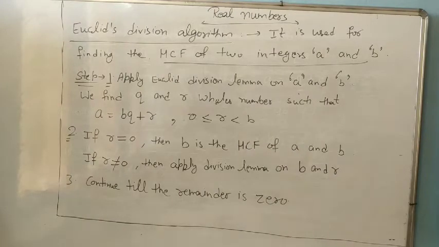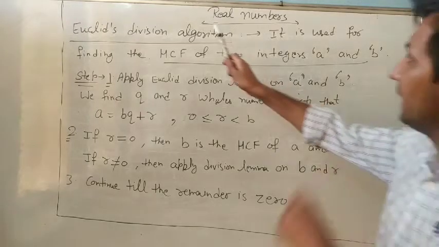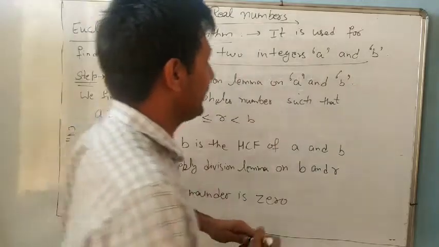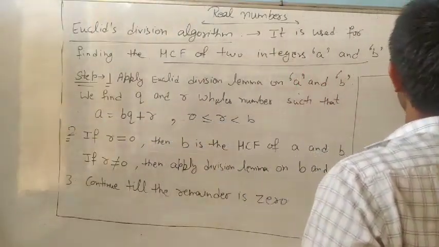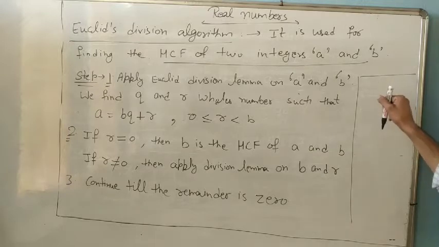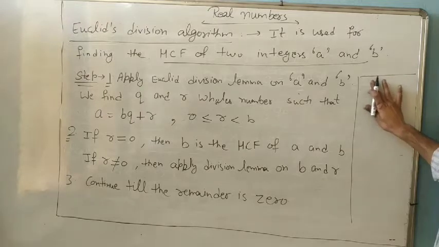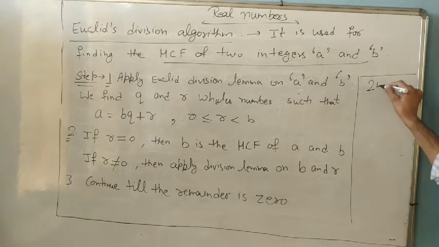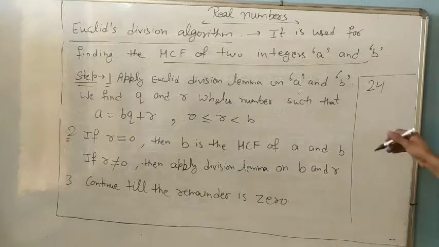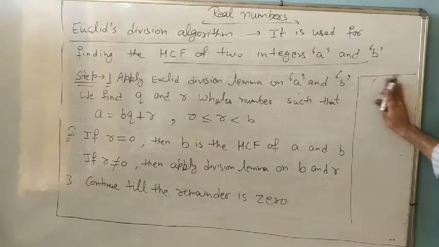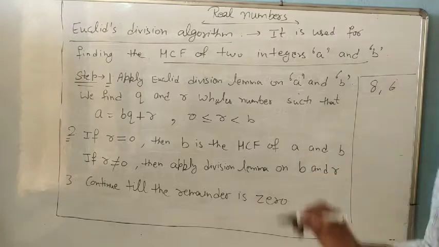If you find HCF directly, the examiner will not give you any marks. Understand? So by using Euclid division algorithm, always remember it is used for finding the HCF of two integers. Suppose I am taking an example, 8 and 6, to find the HCF of 8 and 6.